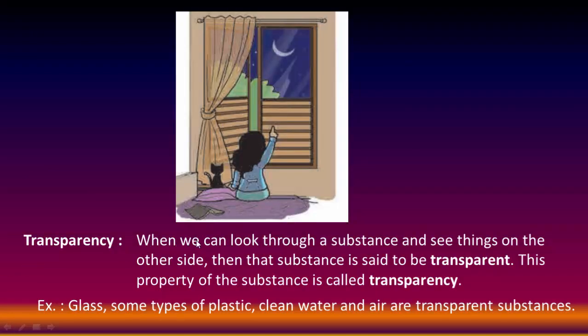Transparency. When we can look through a substance and see things on the other side, then that substance is said to be transparent. This property of substances is called transparency. Examples: glass, some toys of plastic, clean water and air are transparent substances. Look at this picture. Here is a girl who sees the moon from inside the house. Means there is air. Air is a transparent substance.